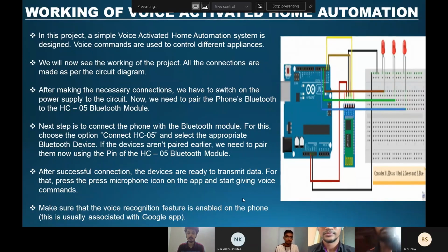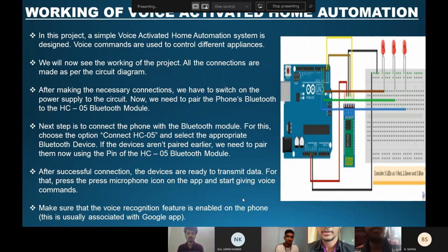After making these connections, now we have to configure the LEDs on the breadboard. After configuration, we have to connect the wires from the Arduino to the respective LEDs. We have chosen pin 13 for red, 9 for green, and 8 for blue. And we have to ground a wire from the Arduino to the breadboard. After the successful connection, we have to use a USB cable to connect the Arduino to the system.